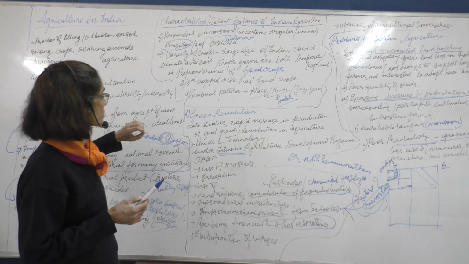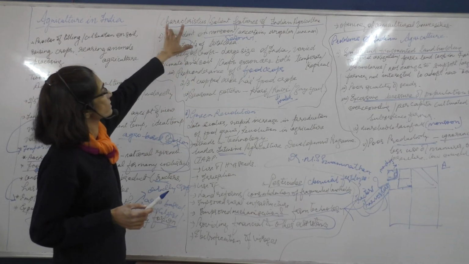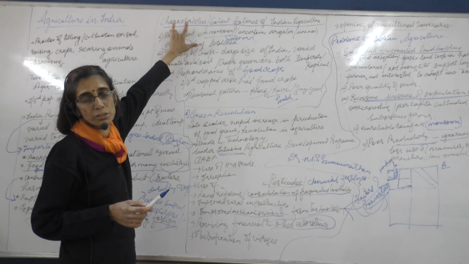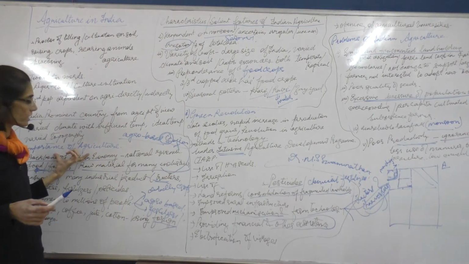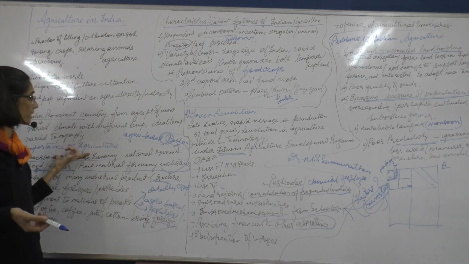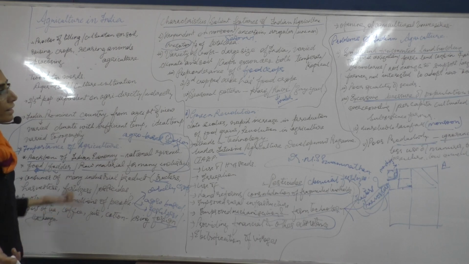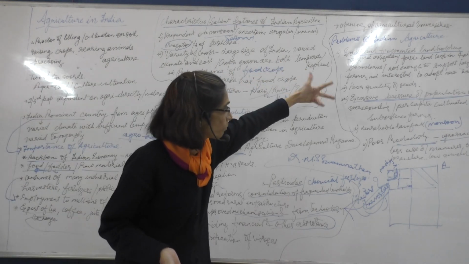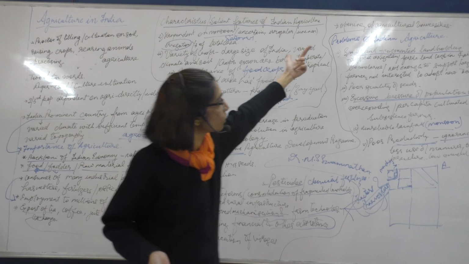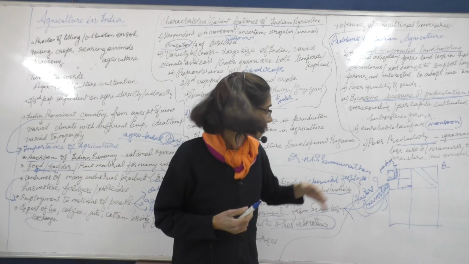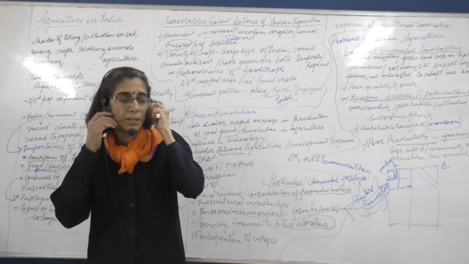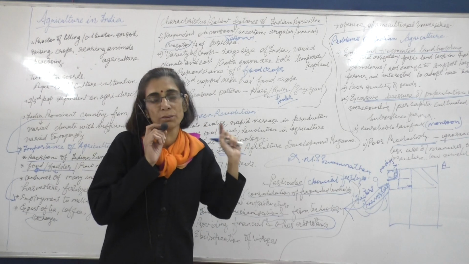Mainly what they ask you is to state any two salient features or any two characteristics of Indian agriculture, or they ask you to state any two reasons for the importance of agriculture in India. They may even ask you any two problems faced, or how do small and fragmented land holding affect the agriculture in our country. Okay. So with this we conclude the first part.